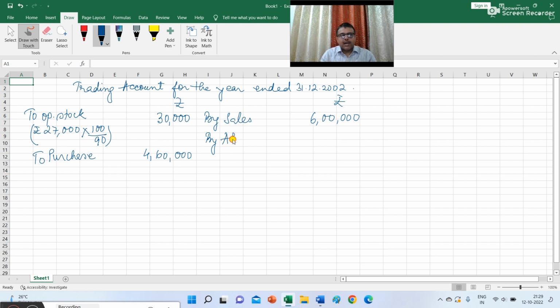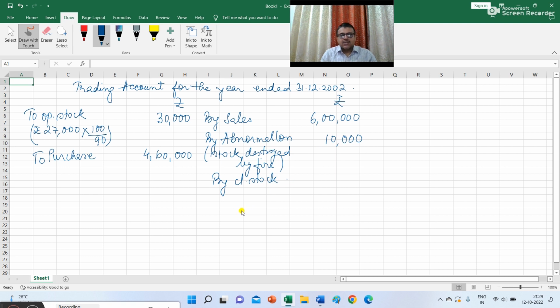So here I have to write by abnormal loss, that is stock destroyed by fire, rupees 10,000.